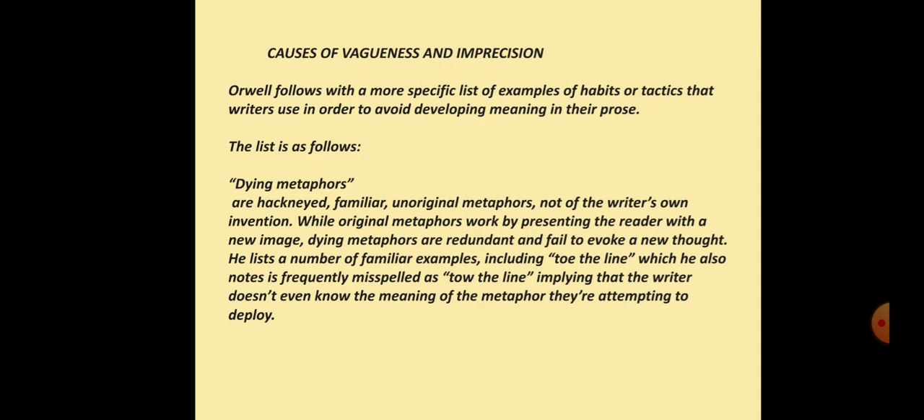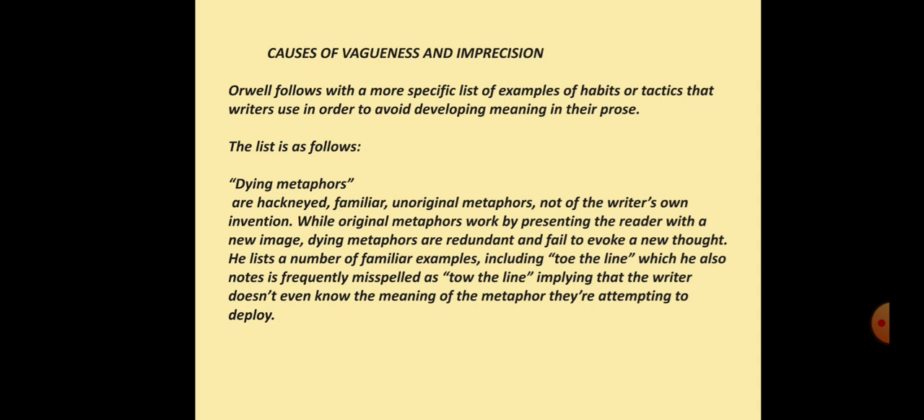Then he gives some causes of vagueness and imprecision. Orwell follows with a more specific list of examples of habits or tactics that writers use in order to avoid developing meaning in their prose. And what are they? Number 1, dying or stale metaphors.